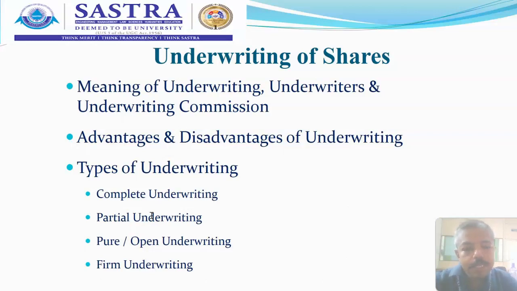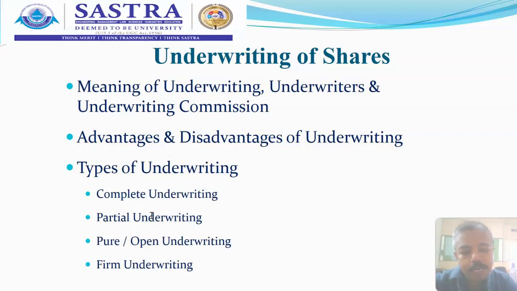First, on the basis of the number of shares or debentures, underwriting is classified into 2 types. One is complete underwriting. It is one under which the whole of the issued shares or debentures of a company is underwritten by one or more underwriters, which means whatever the authorized capital and issued capital is would be issued only through the underwriters.